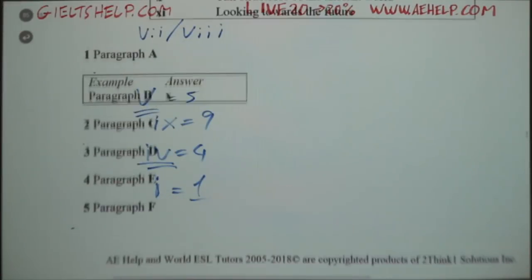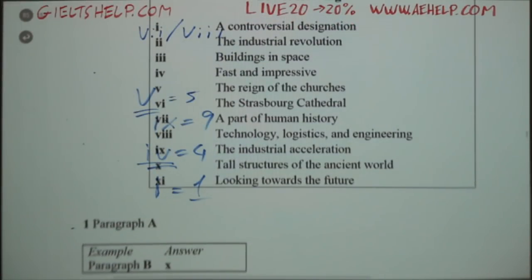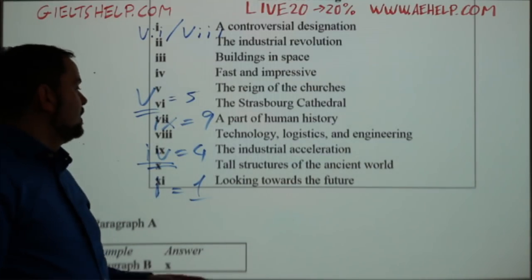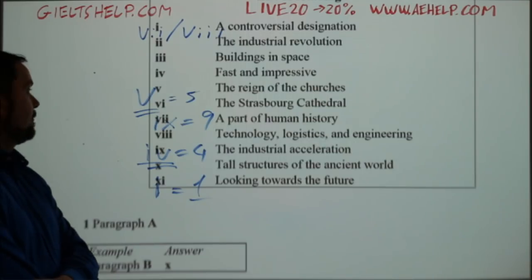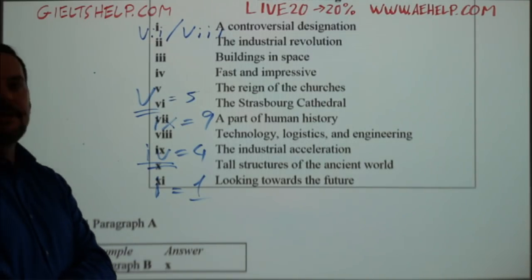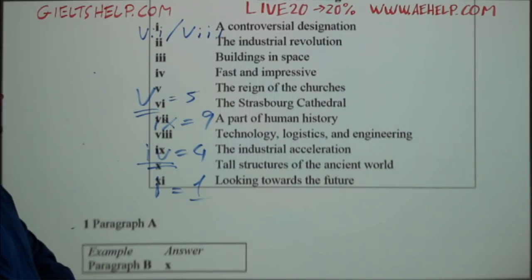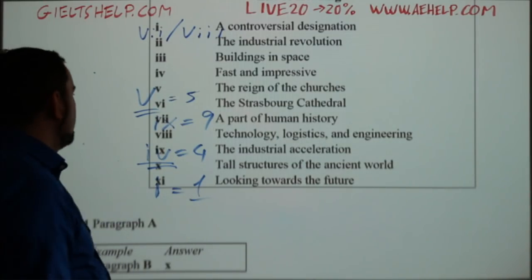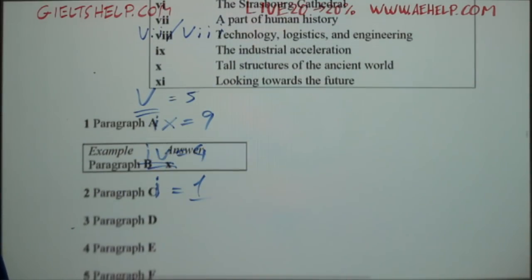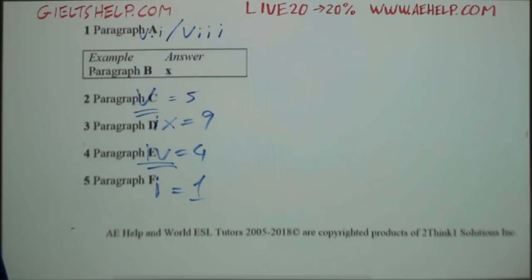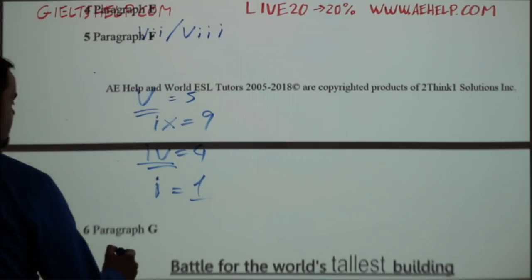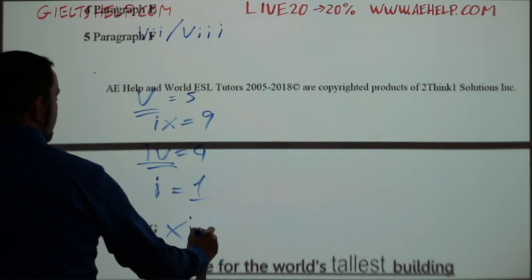And here we go. What's the thought? What's the consensus? Which one is the best answer here? All right, I see some correct answers coming up. Looking towards the future. Yeah, I would say that's correct. So looking towards the future. So here we go. Looking towards the future is XI or 11.